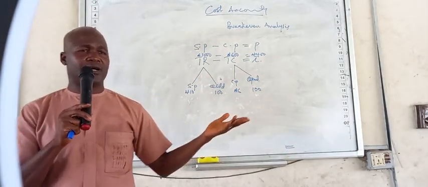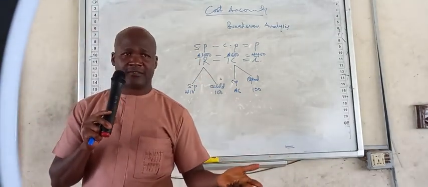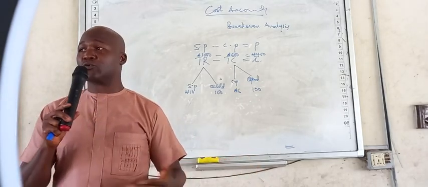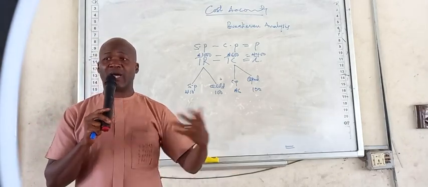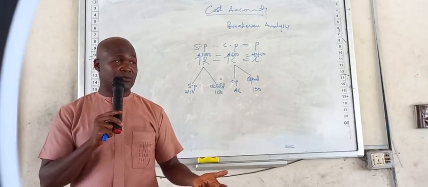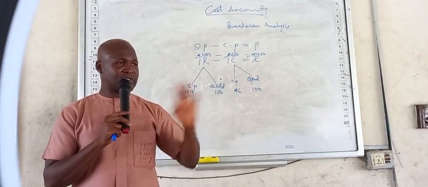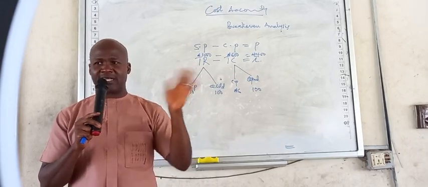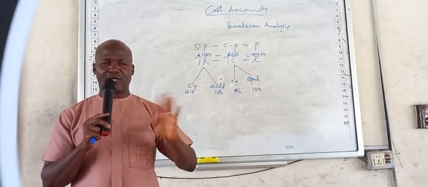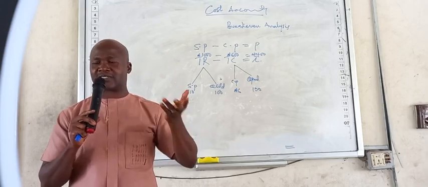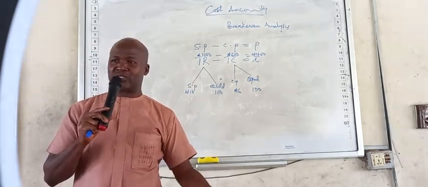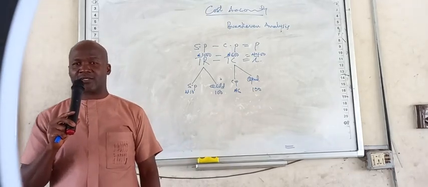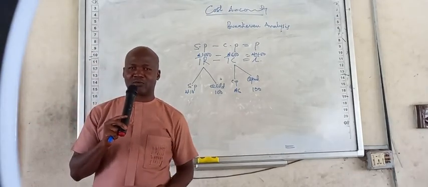Because of cash scarcity, we were not able to sell as much as we have been selling. Nobody is buying our products. So can you take the definition? I have not said anything. You have not said anything, that was writing. Just pay attention. When you have to write, I'll let you know. Let's discuss first. This is a university. The moment we finish this class, you should be able to teach somebody. If not, something is wrong somewhere. So kindly take your time. I'll tell you when you have to write.